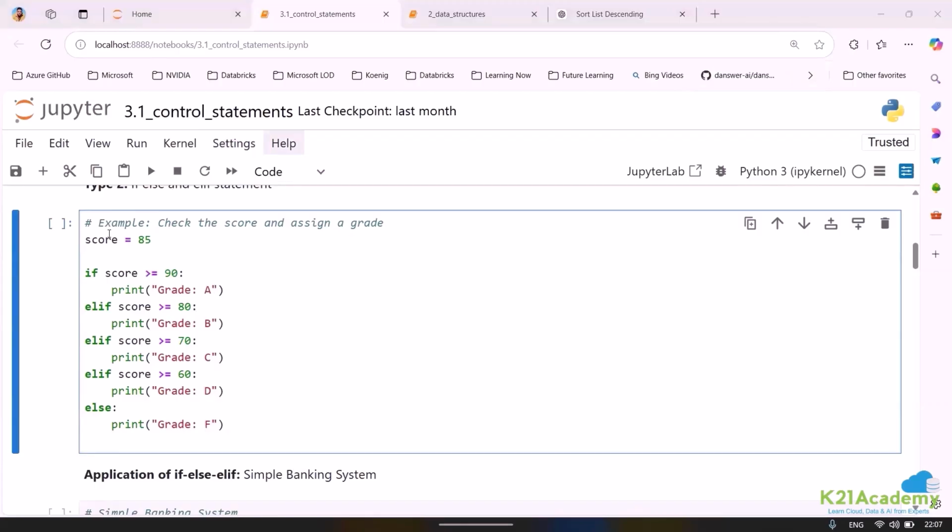Okay. So now if you see here, check the score and assign a grade. My score is 85.